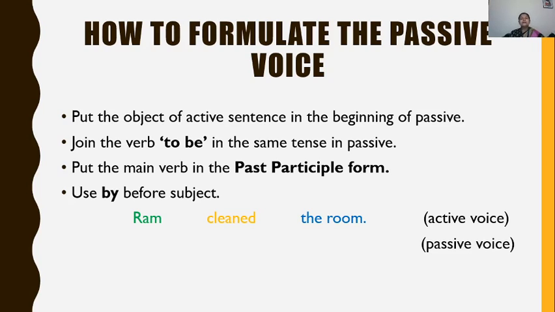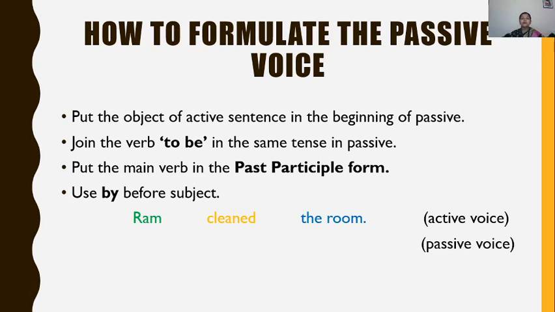So while converting the active sentence to passive, the rules that I have followed were in 4 steps. Basically, I followed 4 steps while forming a passive sentence. What are those 4 steps? The first step was to put the object of the active sentence in the beginning of the passive. The room, I have used the room in the beginning of the passive sentence. Okay, so put the object of the active sentence in the beginning of the passive.